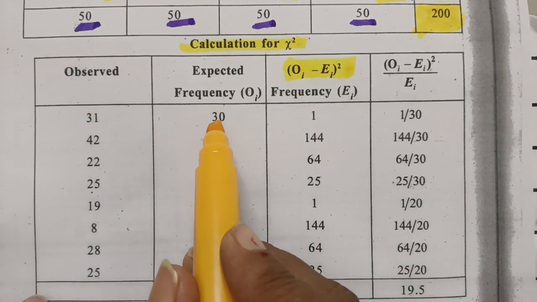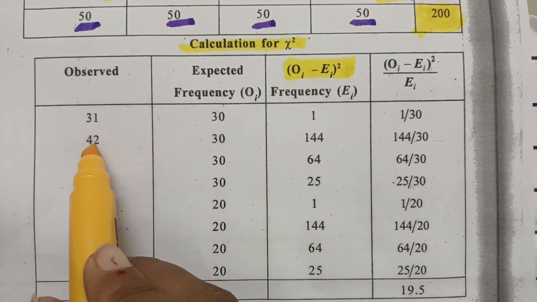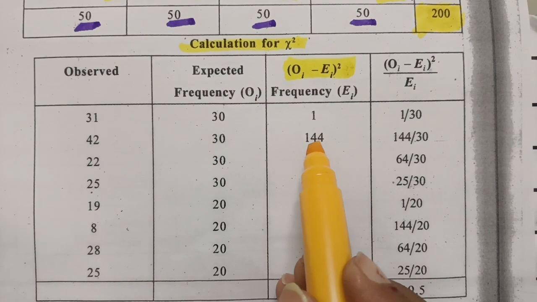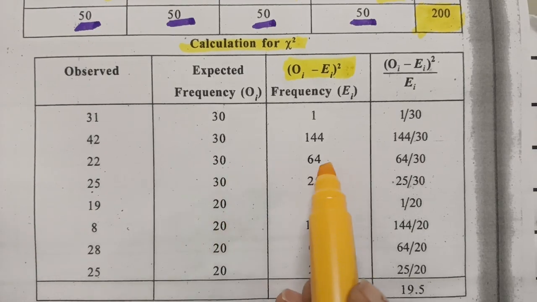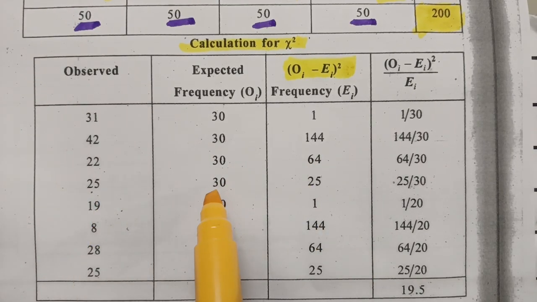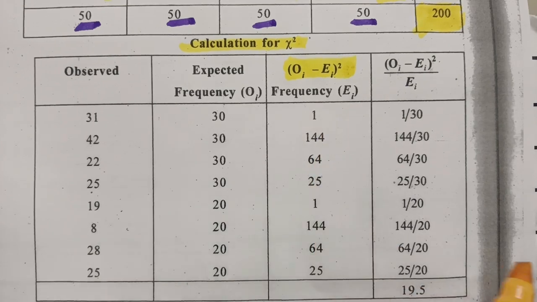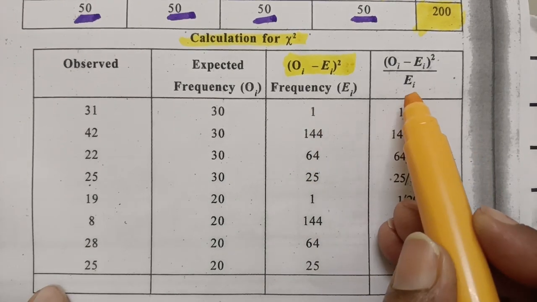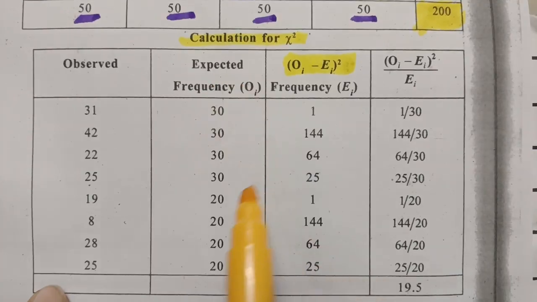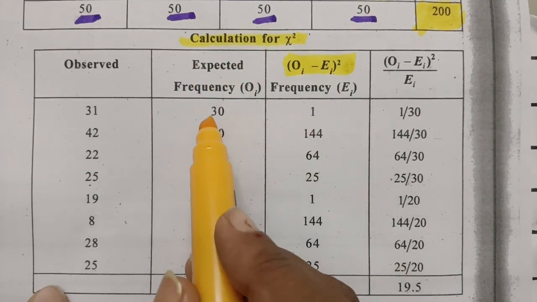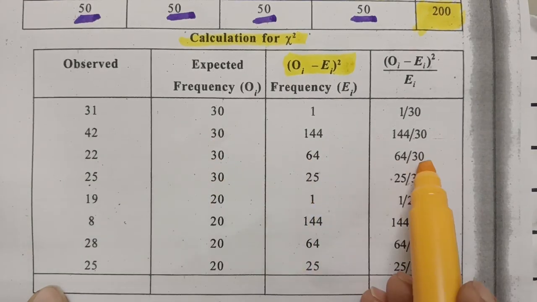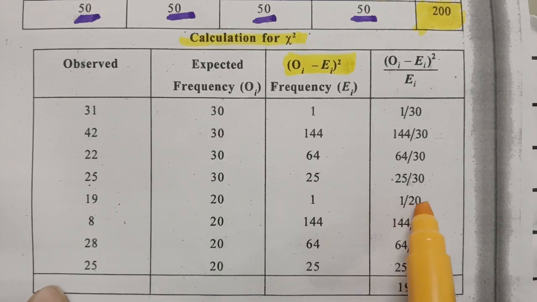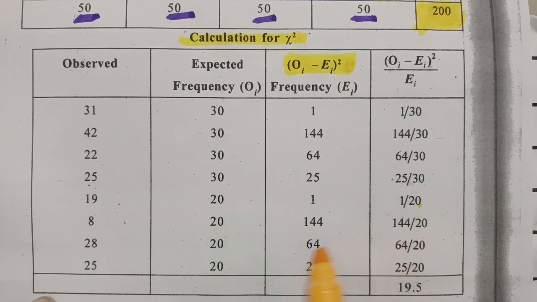So this is 31 minus 30, 1 whole square is 1. 42 minus 30, 12 square is 144. 22 minus 30, this will be minus 8, whole square is 64. 25 minus 30, minus 5 whole square is 25. So we have to fill this column like this, and this column is so important. Then this column divided by EI, the expected frequency: 1 divided by 30, 144 divided by 30, 64 divided by 30, 25 divided by 30, 1 divided by 20, 144 divided by 20, 64 divided by 20, and 25 divided by 20.